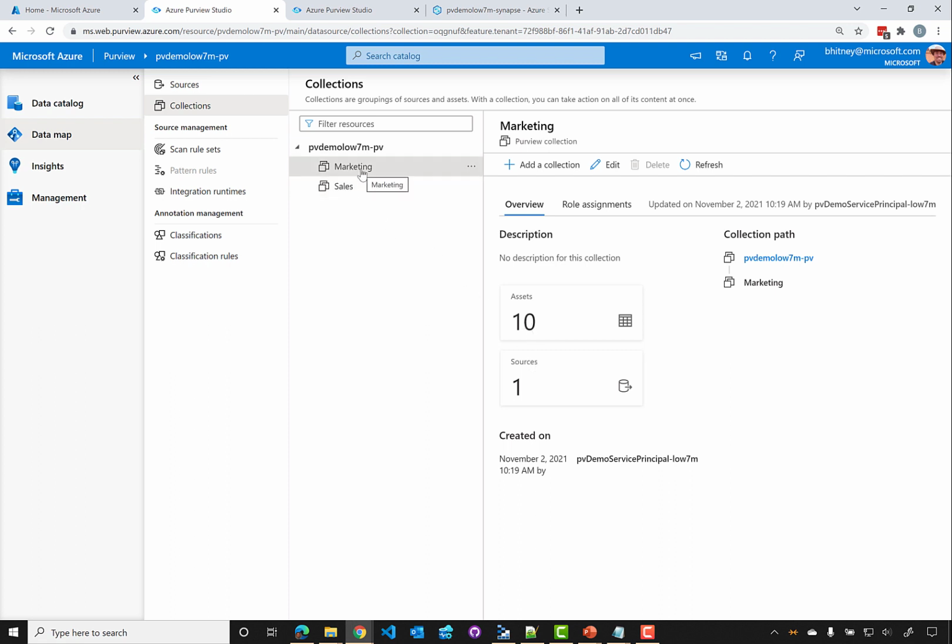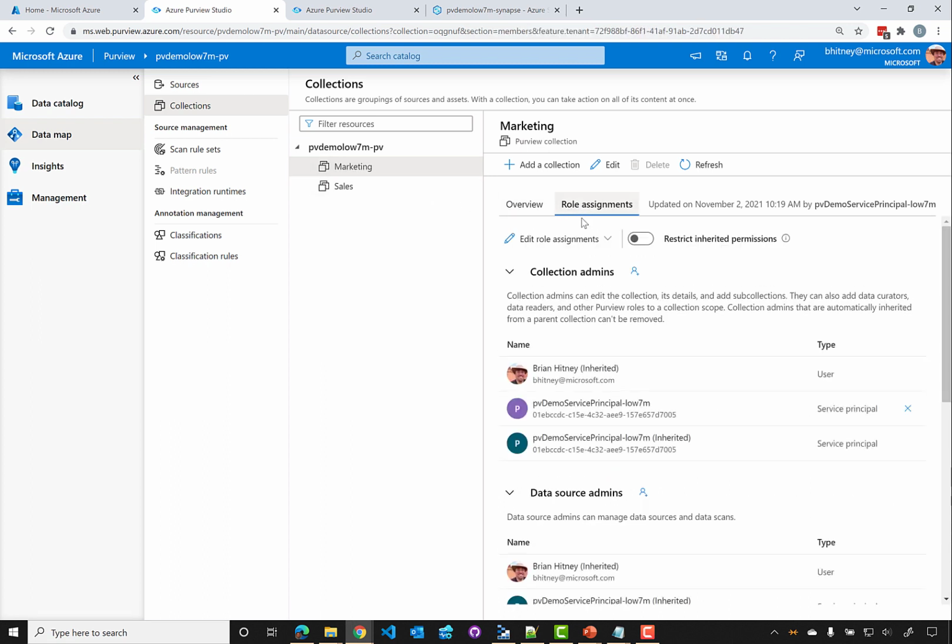One of the things you'll see within each collection is that we can configure the role assignments for that collection and any collections underneath it. So that allows us to basically cascade these role permissions down based off of whatever your organization might look like. So to do that, we'll click on role assignments. And one of the things you'll see here, once we go into, in this case, the marketing role assignment, is a number of different role assignments and then the people who are associated with those roles.